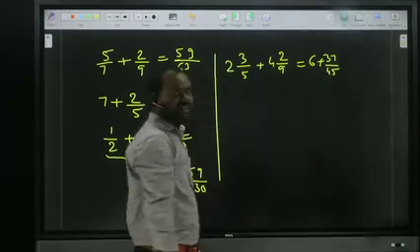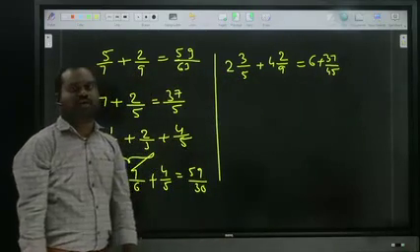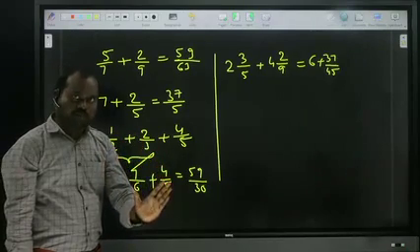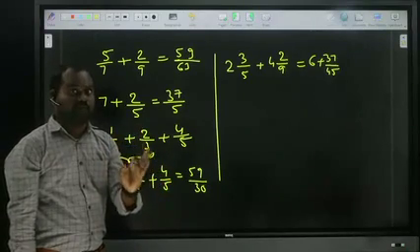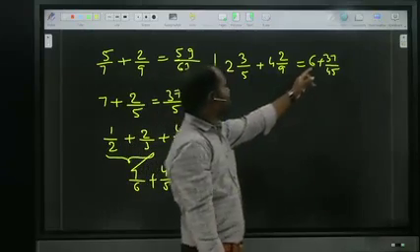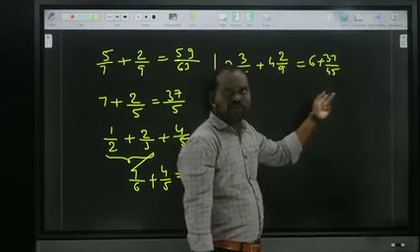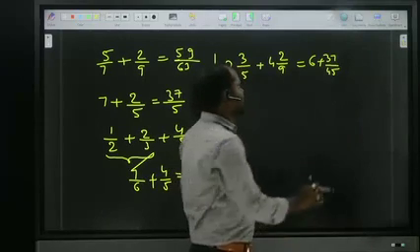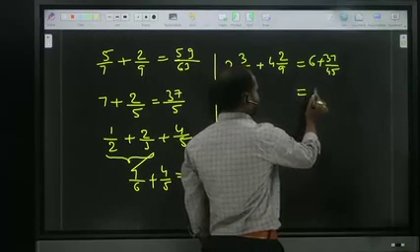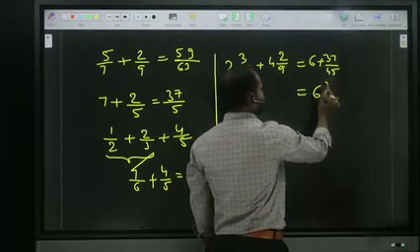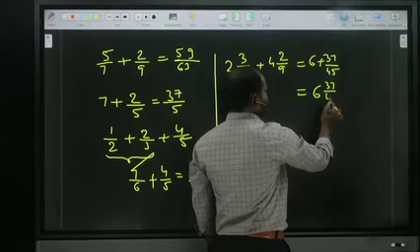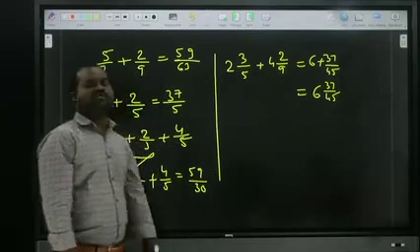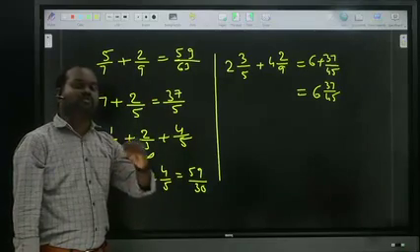Now, already I told you, the mixed fraction definition is a combination of whole number and proper fraction. So 37 by 45 is clearly proper. If it is proper, no problem at all. Finally, your answer is 6 37 by 45. It is finished. Okay? When mixed fractions, first add the normal numbers, then we should move to fractions.